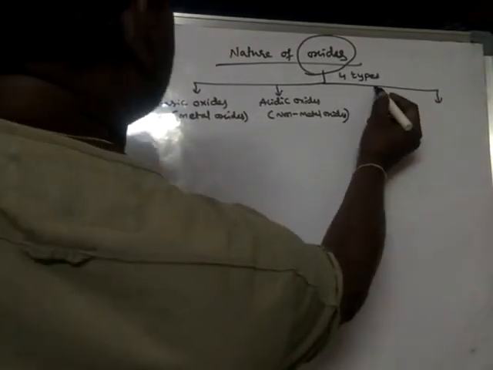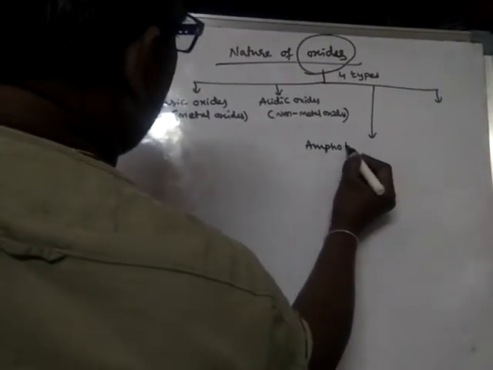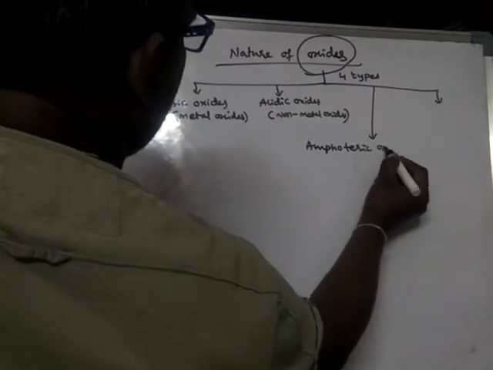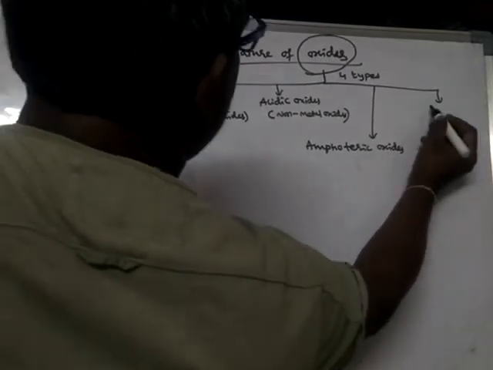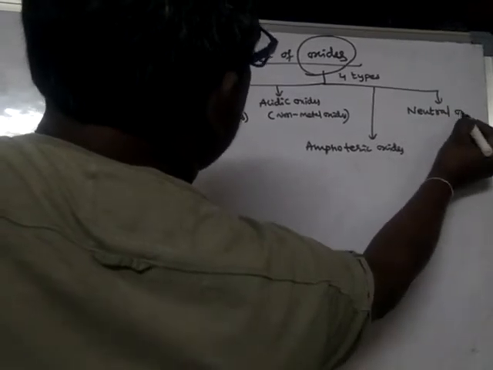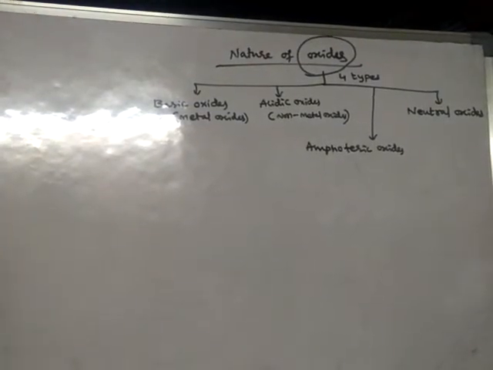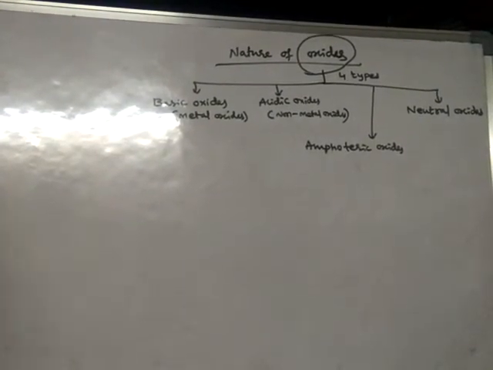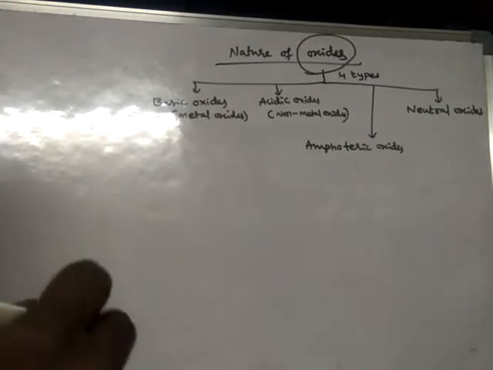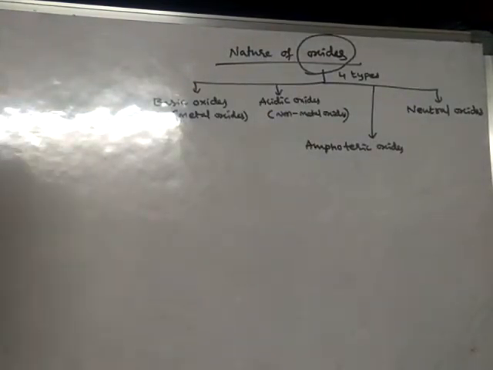Amphoteric oxides and neutral oxides. So oxides are of 4 types: basic oxides or metal oxides, acidic oxides or non-metal oxides, amphoteric oxides, and neutral oxides.